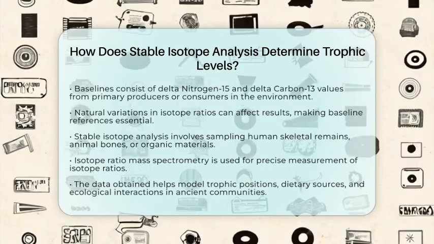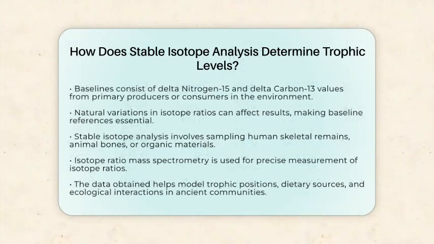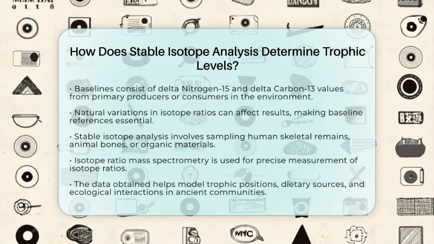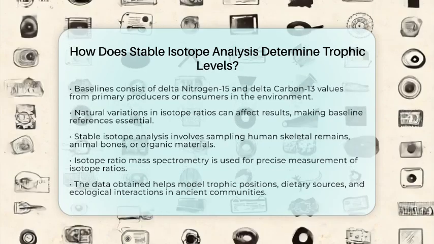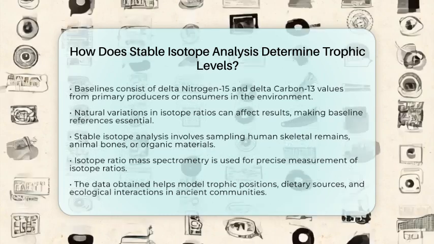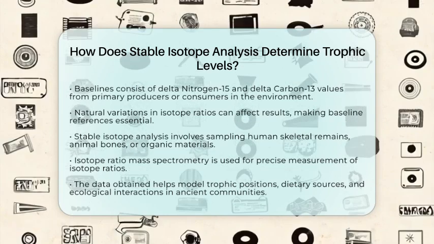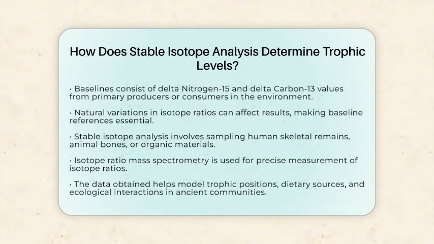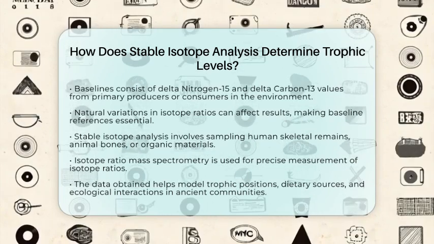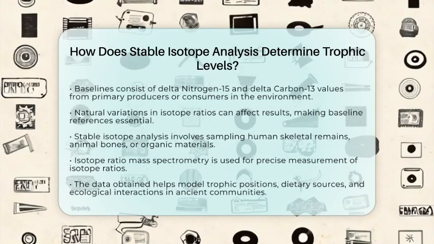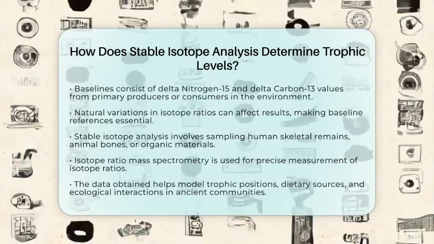In summary, stable isotope analysis determines trophic levels by measuring nitrogen isotope enrichment across food chains, supported by carbon isotope data and baseline references. This method is a powerful tool for understanding ancient diets and ecological relationships.